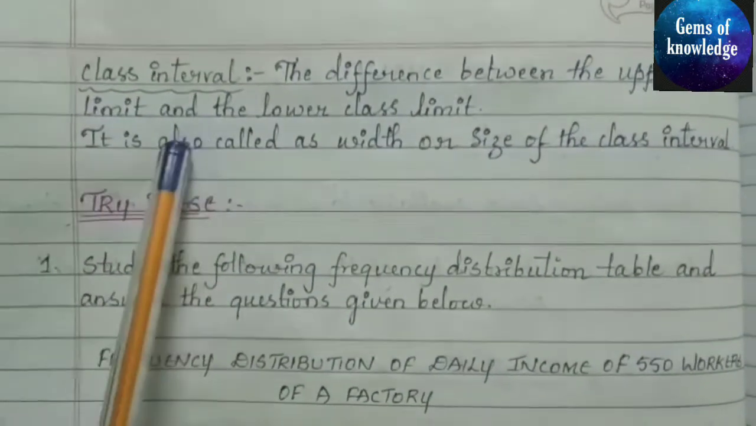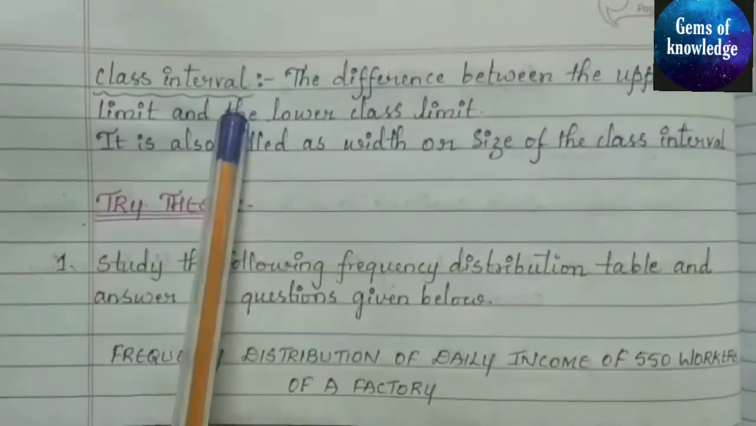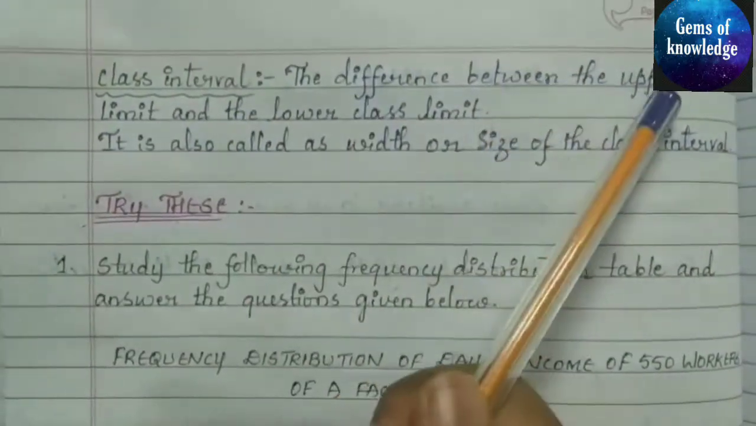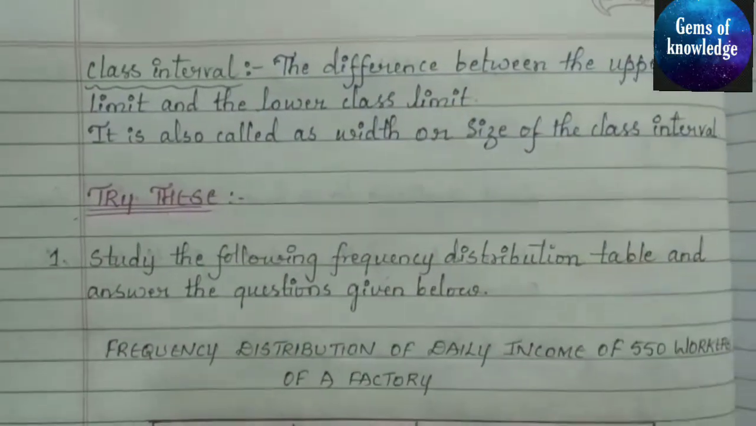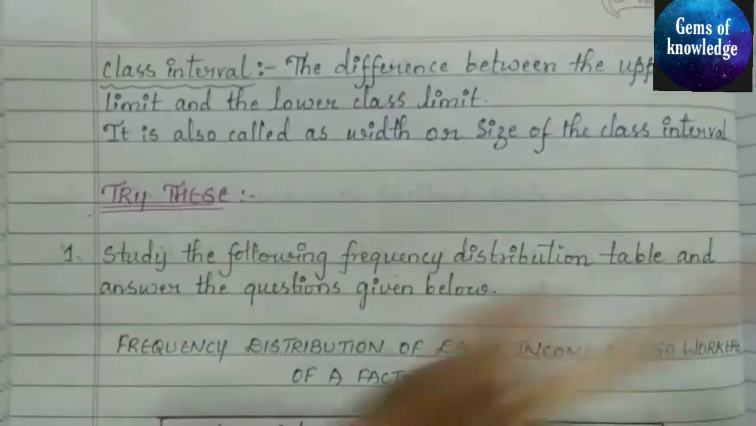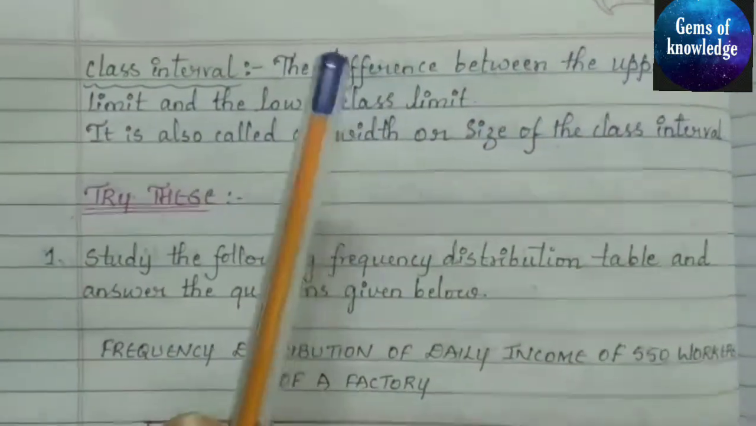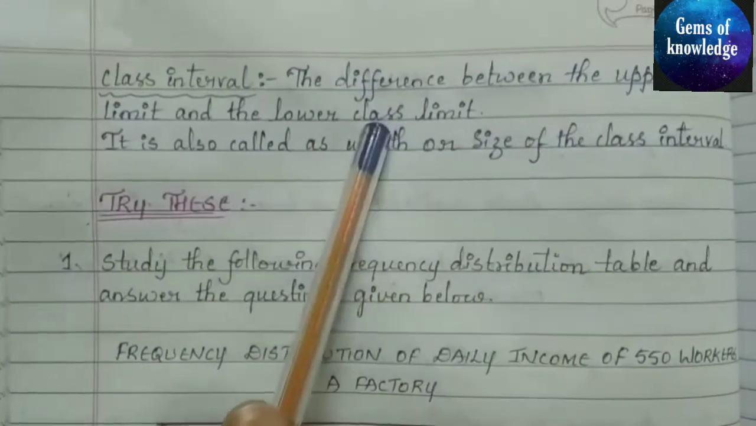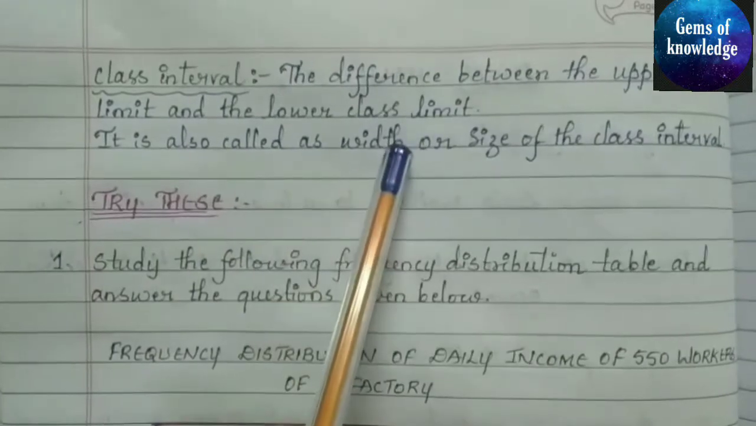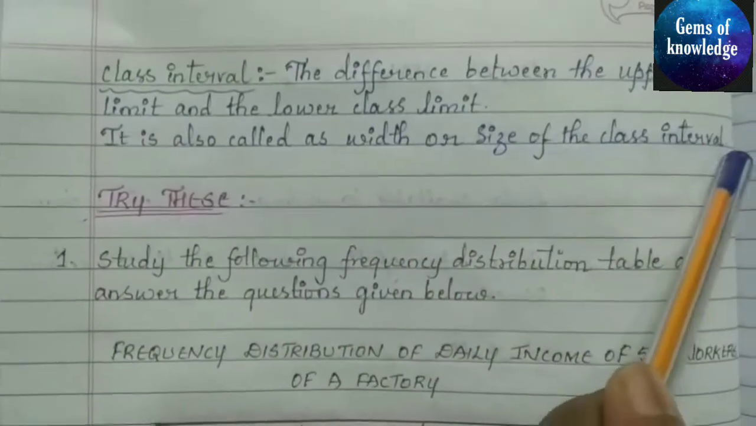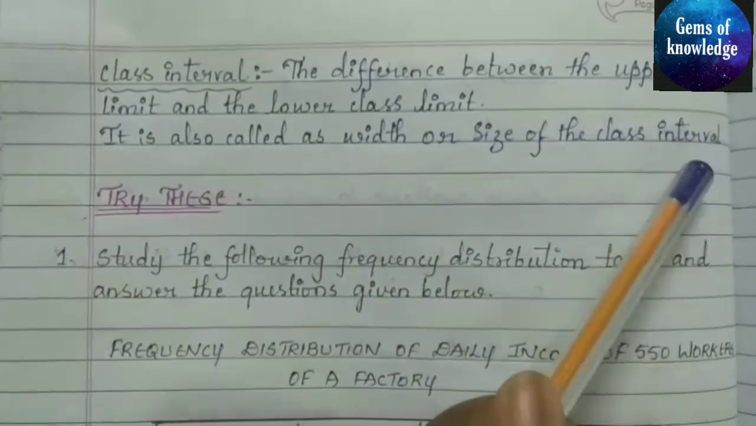Okay, so the next thing we need to know is about the class interval. So what is class interval? The difference between the upper class limit and the lower class limit is nothing but the class interval. We have learned what the upper class limit and the lower class limit are. So the difference between these two is called the class interval. It is also called the width or size of the class interval.